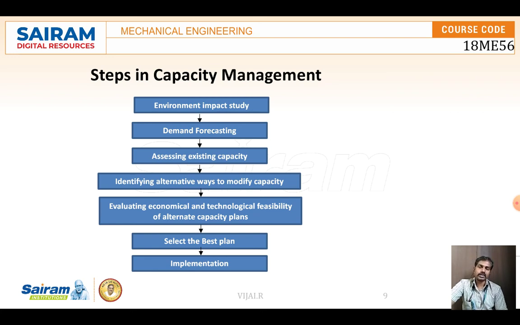So evaluate the techniques which we have already studied. We have to study the feasibility of alternative capacity plans properly, find the best plan to improve the capacity, select it, and only then can we implement it. When we implement and monitor, we come to know how the capacity of our product is, and whether our facility needs to be improved further or not.